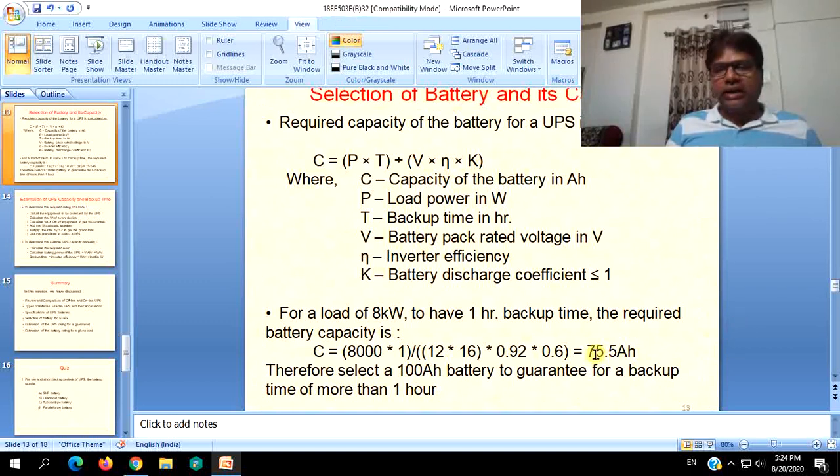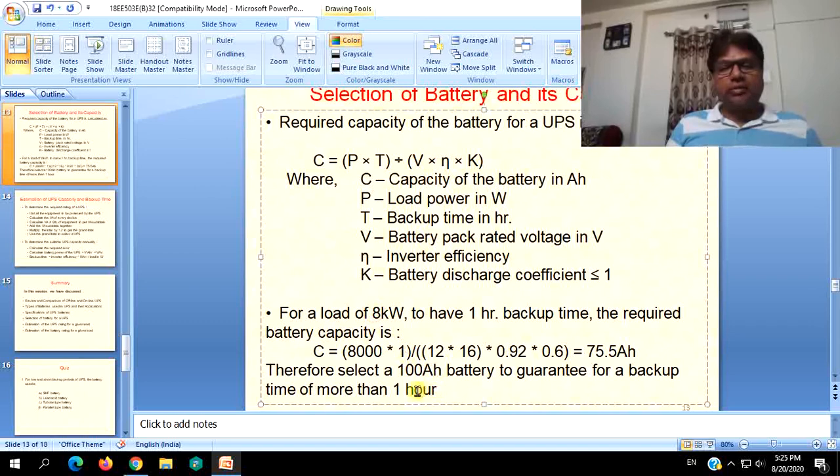You can also select 80 ampere hours, but here it is very close to that. It will be better to select the next higher capacity, 100 Ah battery, for 1 hour. But again, this is an extreme example. This 100 Ah battery may not be in a condition to withstand the high rate of discharge when it delivers to an 8 kilowatt load.